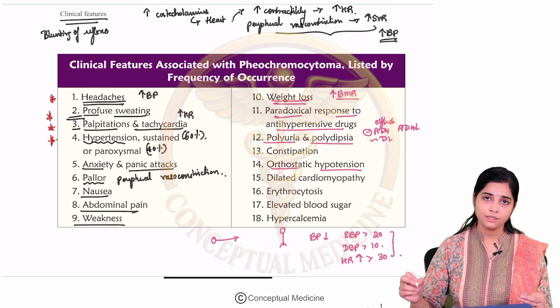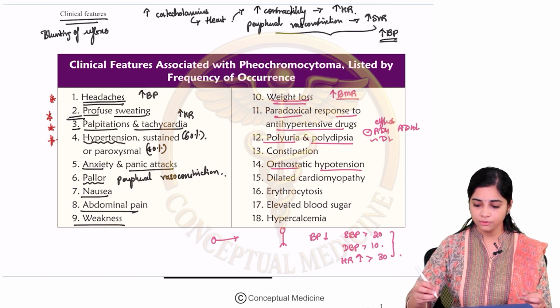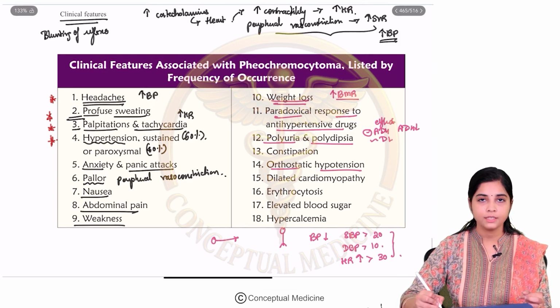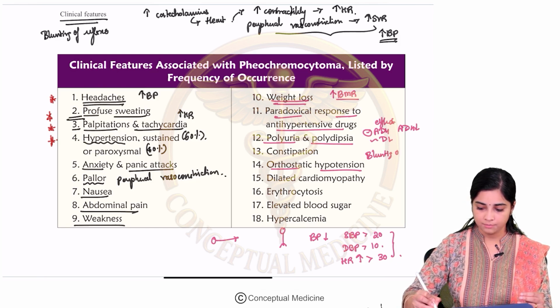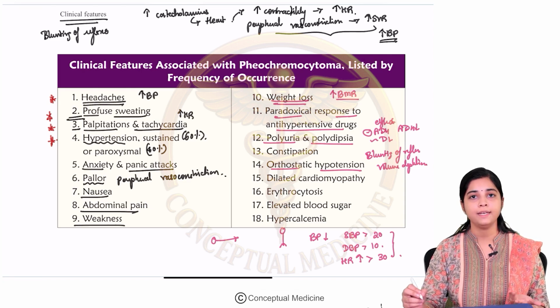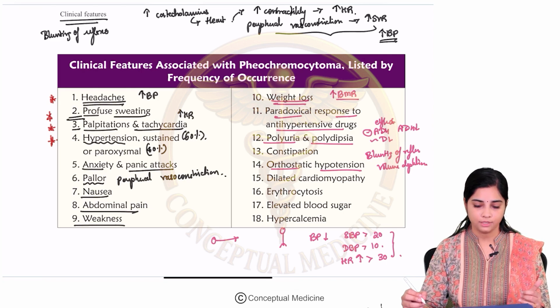Okay. So, why is there orthostatic hypotension in Pheo? Mainly again because of blunting of your reflexes. There is blunting of your sympathetic reflexes, and there is some amount of volume depletion as well. There is volume depletion because of the inhibitory effect on ADH. There will be volume depletion which can cause orthostatic hypotension.